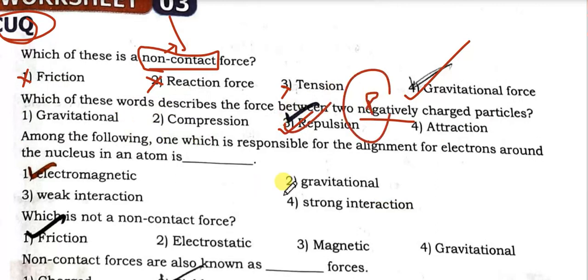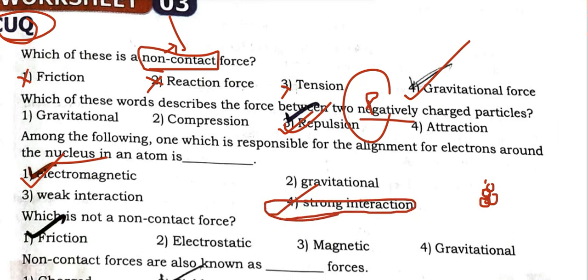Among the following, which one is responsible for the motion of electrons around the nucleus in an atom? The electromagnetic force is responsible for the bonding of electrons to the nucleus, but not for protons and neutrons. The strong interaction is responsible for the bonding of protons and neutrons.